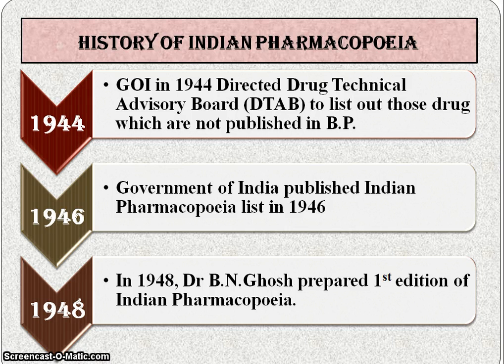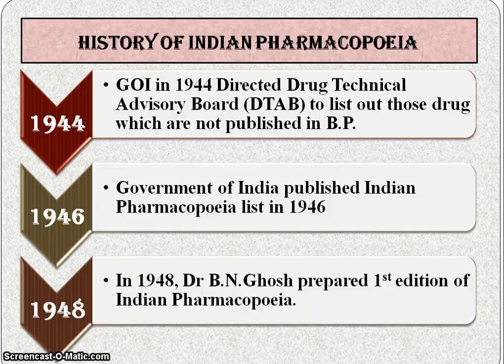So next one is a history of Indian pharmacopoeia. So let's start with 1944. That is before independence, Government of India in 1944 directed one committee called the Drug Technical Advisory Board. The work of that committee was to list out those drugs which are not published in the British pharmacopoeia. After 2 years, that is in 1946, the Government of India published the Indian pharmacopoeia list.